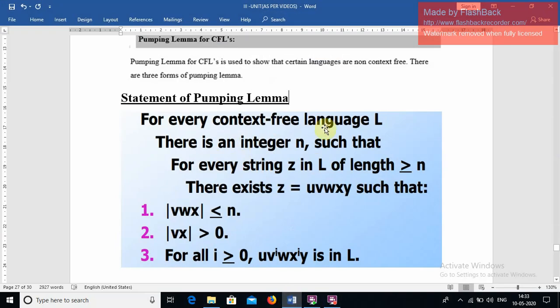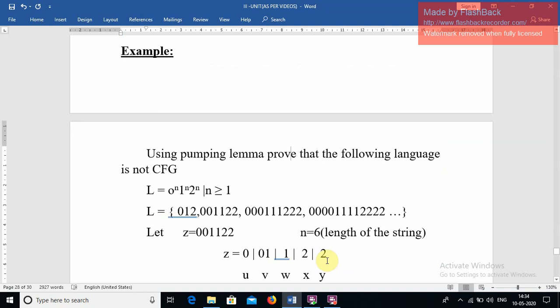Again repeating, the pumping lemma is meant to show that certain languages are not context free. Statement and conditions done, so let's go with an example.